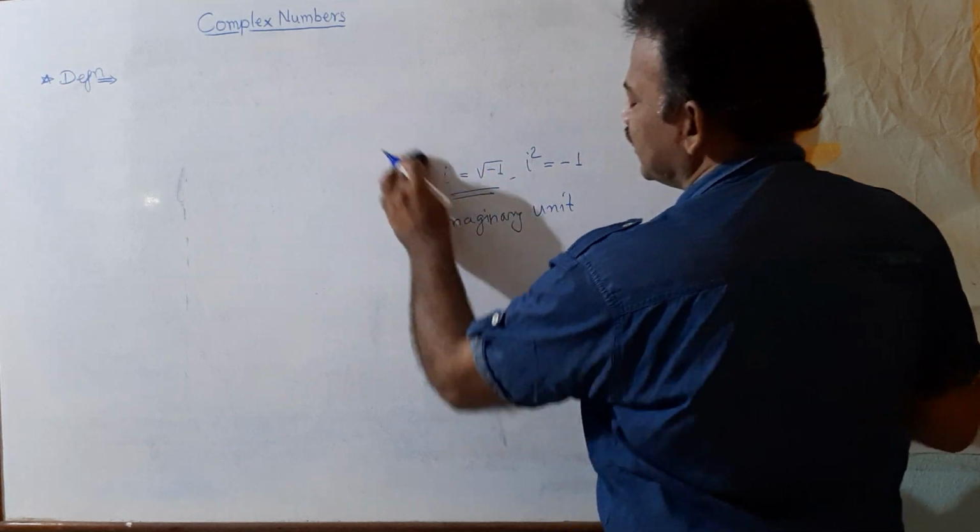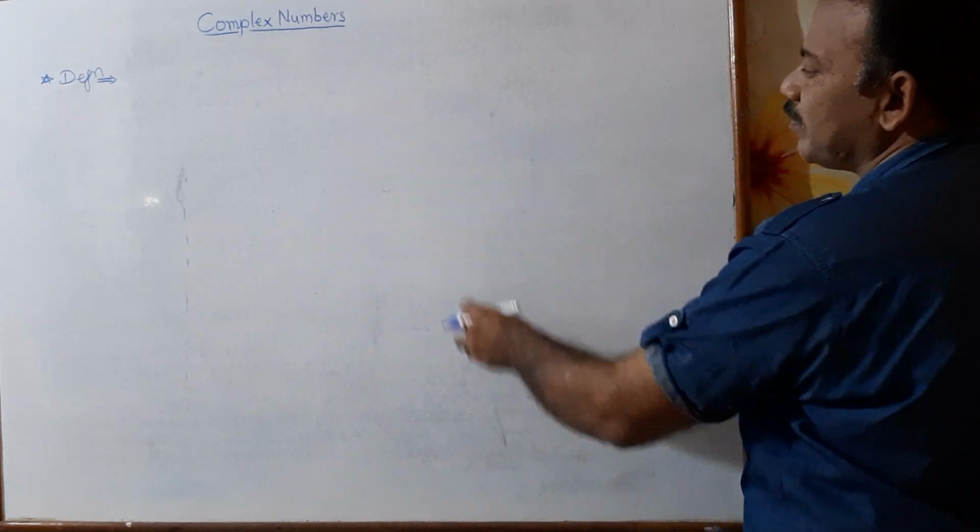See here the definition of complex number. Very simple definition.